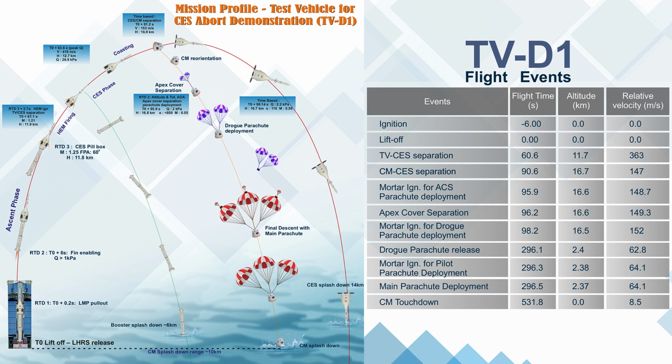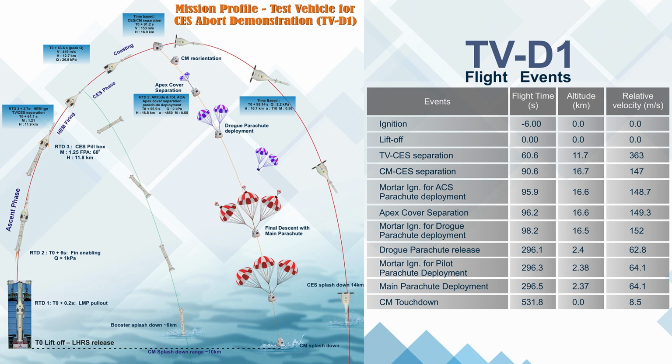At T0 plus 98.2 seconds, the drogue parachute will be deployed at an altitude of 16.5 kilometers, and at that time the speed will be 152 meters per second. The crew module will keep falling with the drogue parachute. Meanwhile, the crew escape system will splash down into the sea at around 14 kilometers from the launch site.